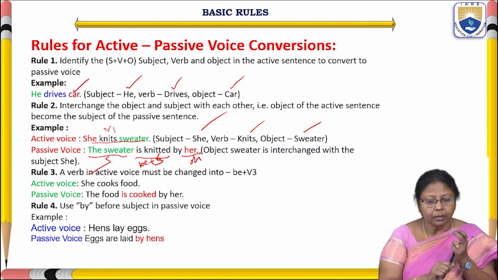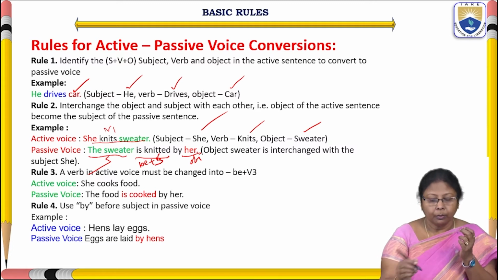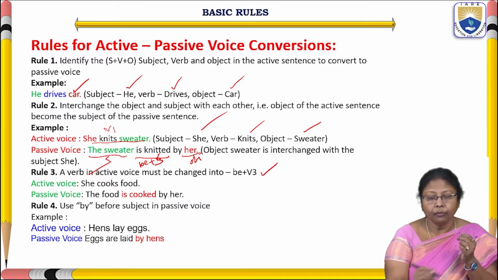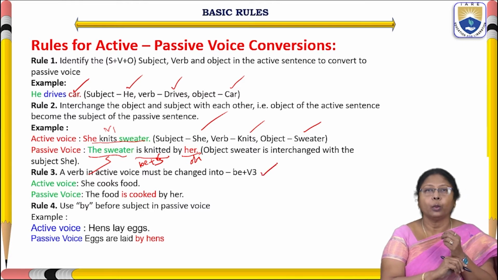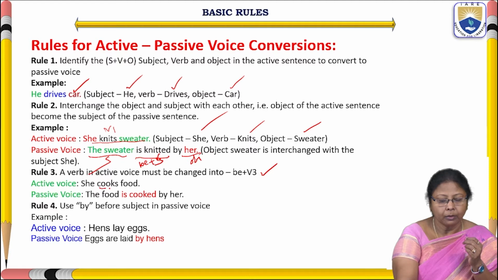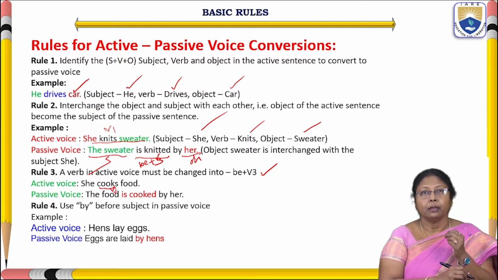And the third rule is what we just now discussed: verb will be converted into B plus V3. See here, she cooks food. This is V1, present tense.